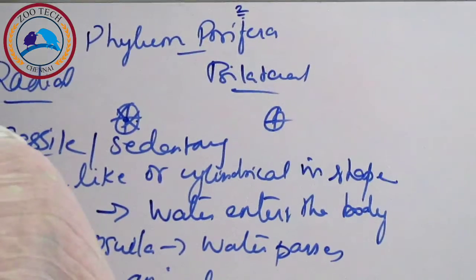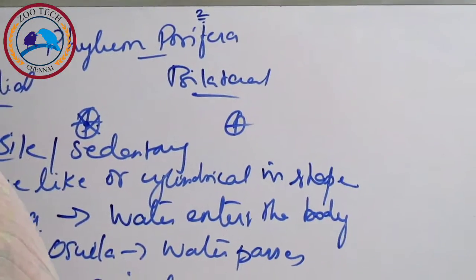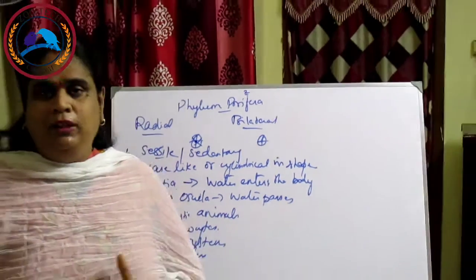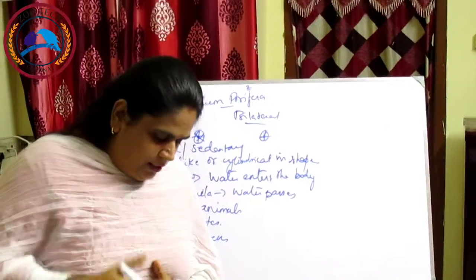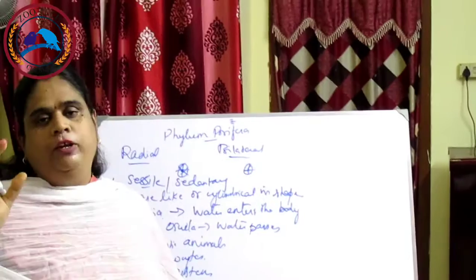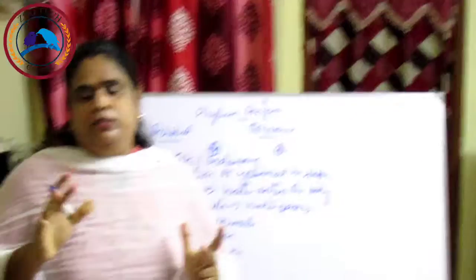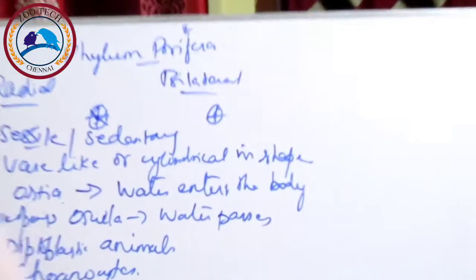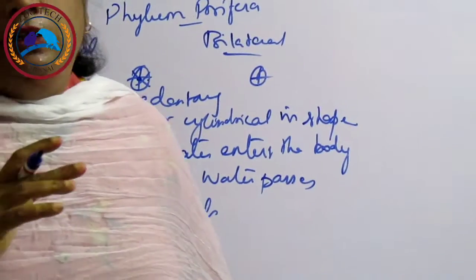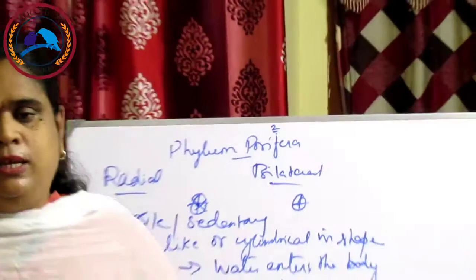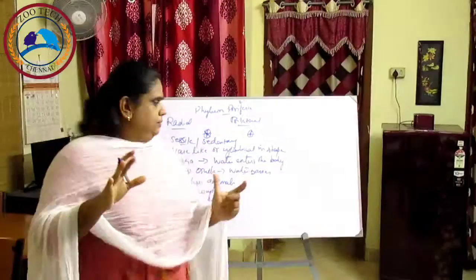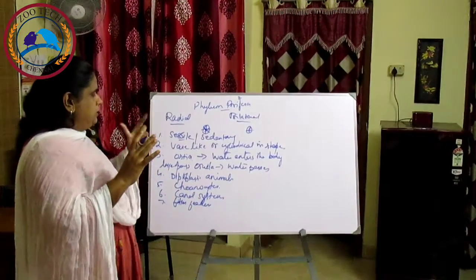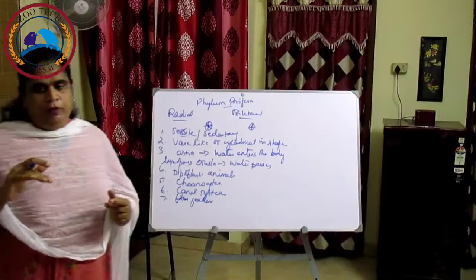So the digestion is intracellular. Why is it intracellular? They do not have a digestive system. They feed on detritus. Detritus is dead organic matter which is present in the water. Have you understood? So these are the characters I was telling for this phylum Porifera.